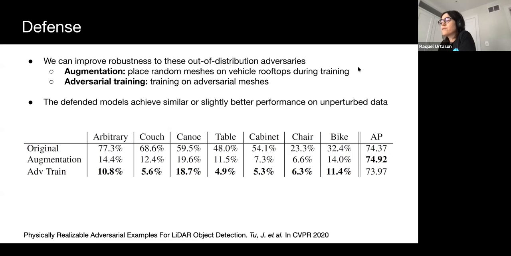Furthermore, we also show detection performance on the unperturbed dataset in the rightmost column and show that a defended model achieves similar or better performance. Thus, by training against our adversaries, models become much more robust to out-of-distribution rooftop adversaries. Our work is a step towards safer self-driving under unseen conditions from limited training data.